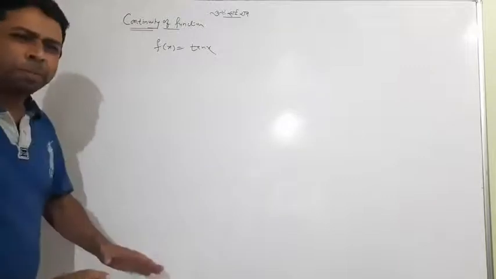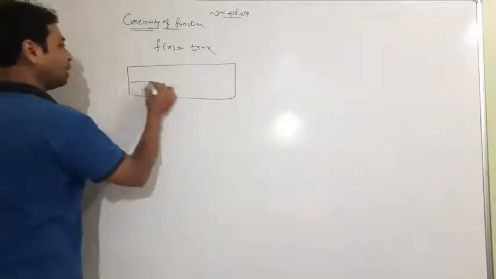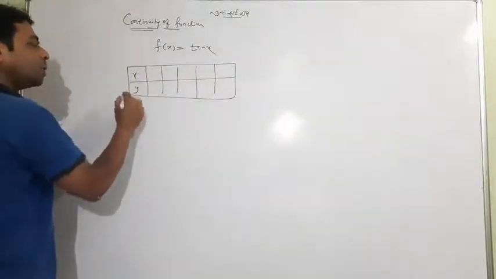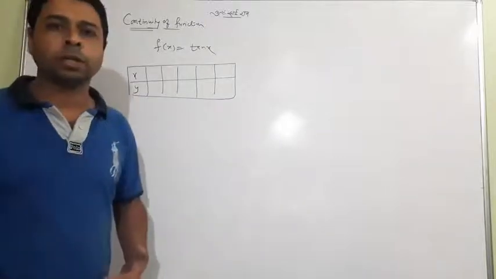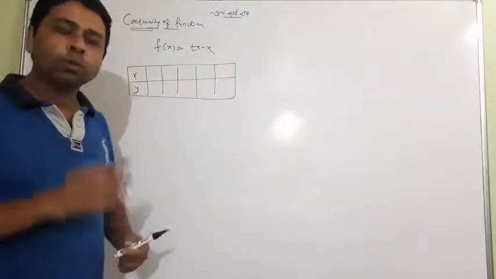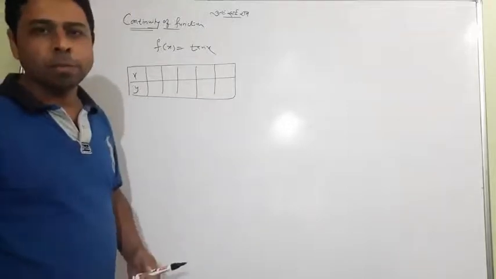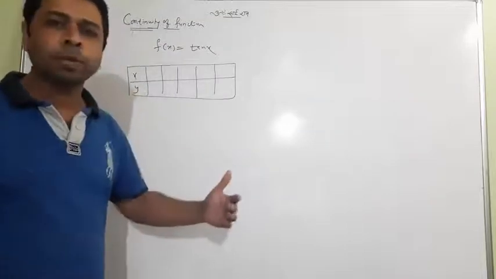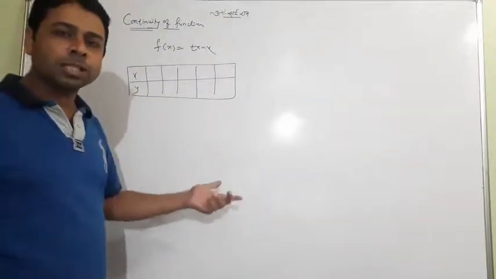Before starting the questions we should know what is continuity and what is discontinuity, because while solving questions we know the so-called procedure and can get the answer. But even after finishing the answer, some students don't know the real concept of continuity and discontinuity. So let's start here.